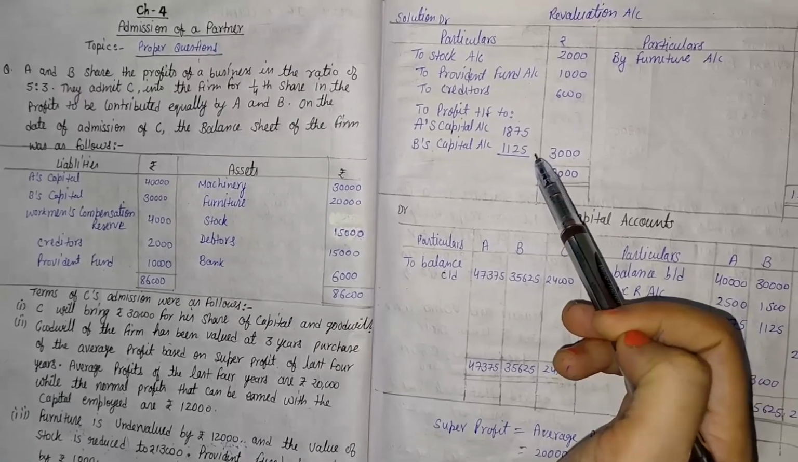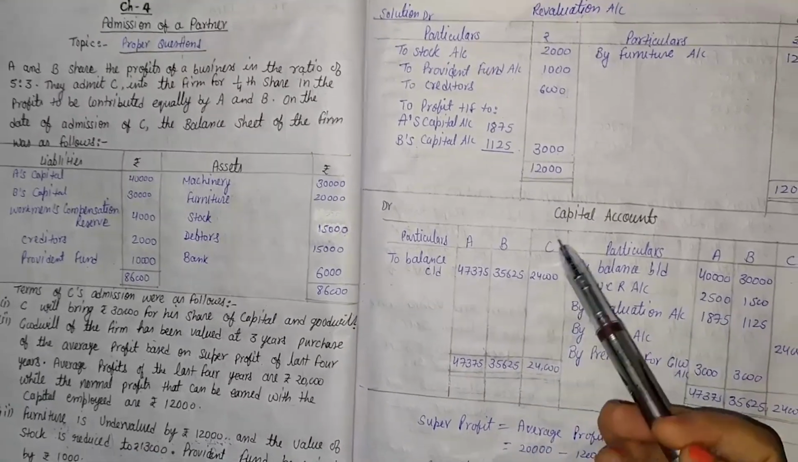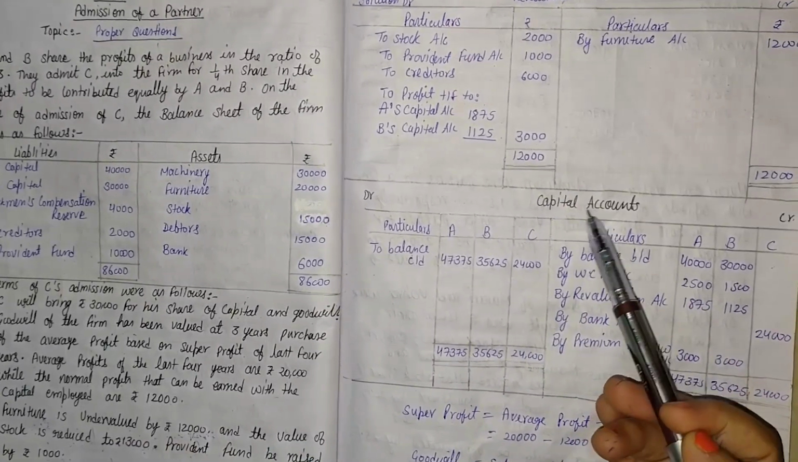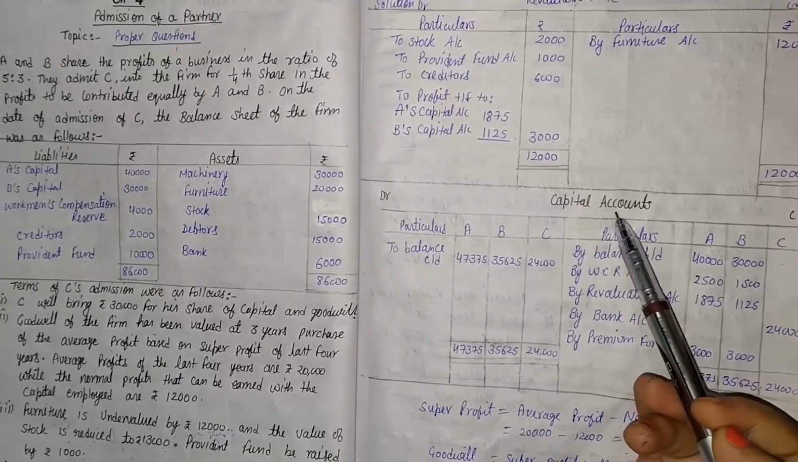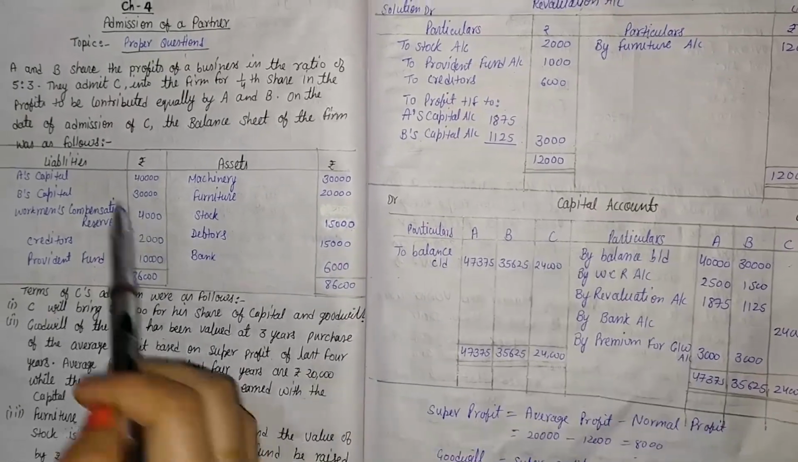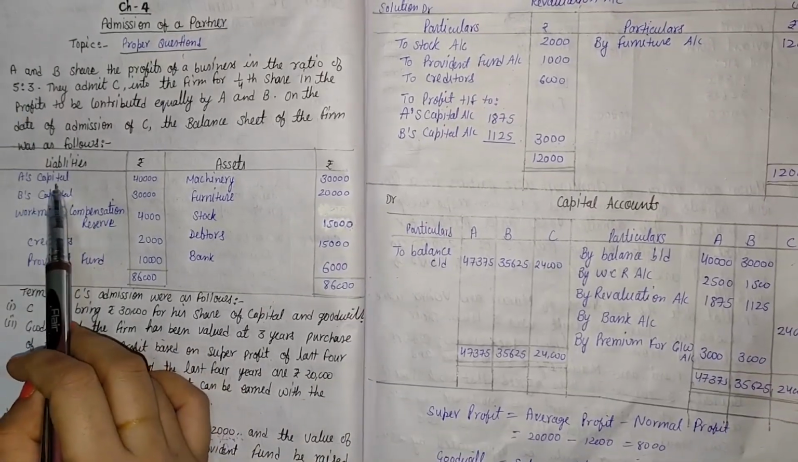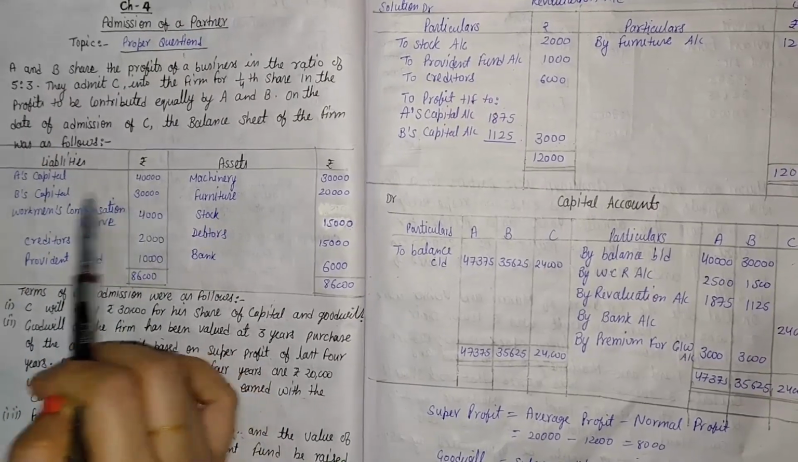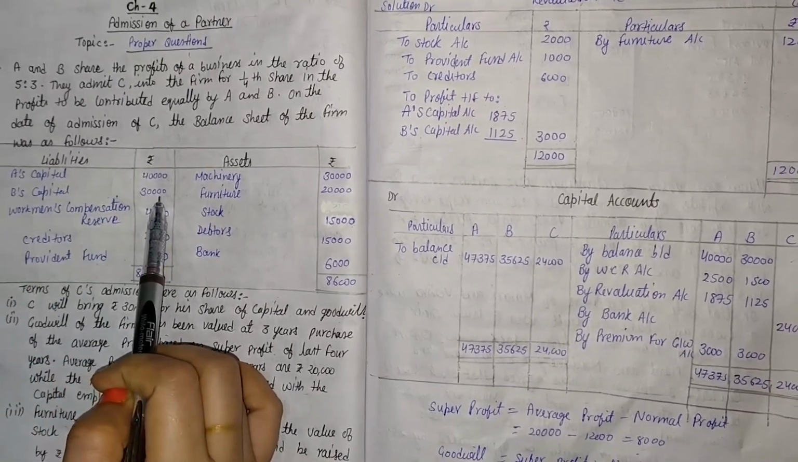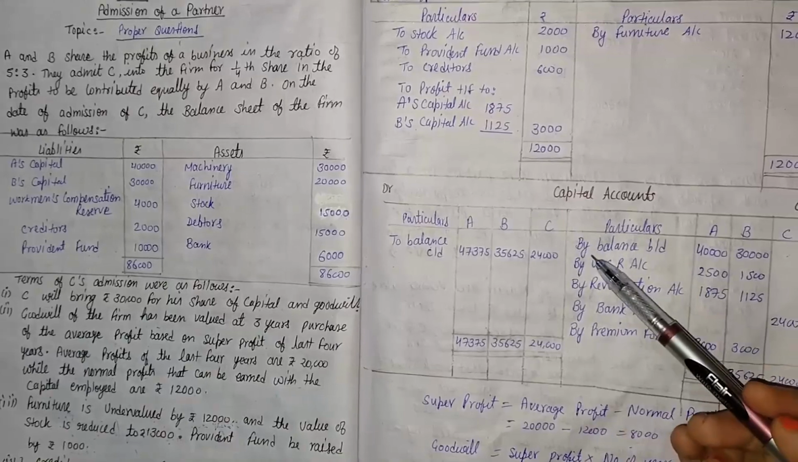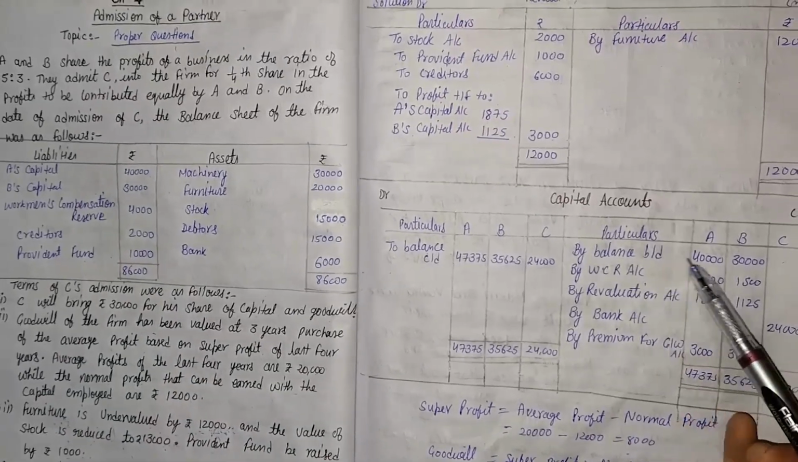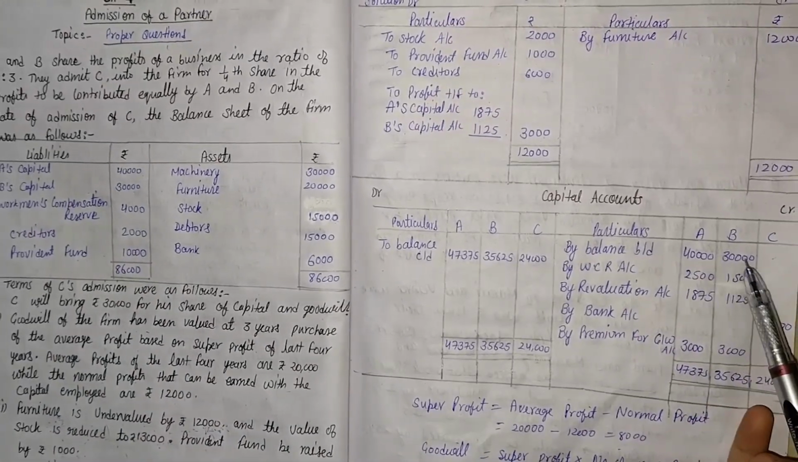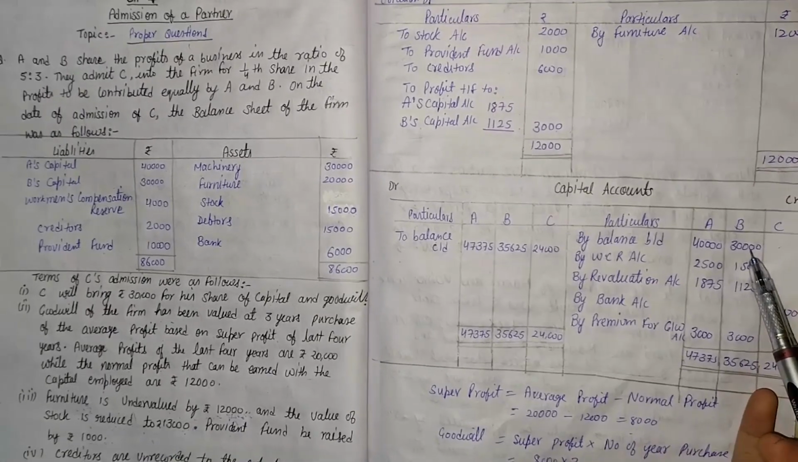Now after that we will have to make the capital account. So first of all, the capital account starts from the balance. Here the balance is given: A's capital is rupees 40,000 and B's capital is rupees 30,000. So first of all, by balance b/d, that is given in the question, 40,000 and 30,000.